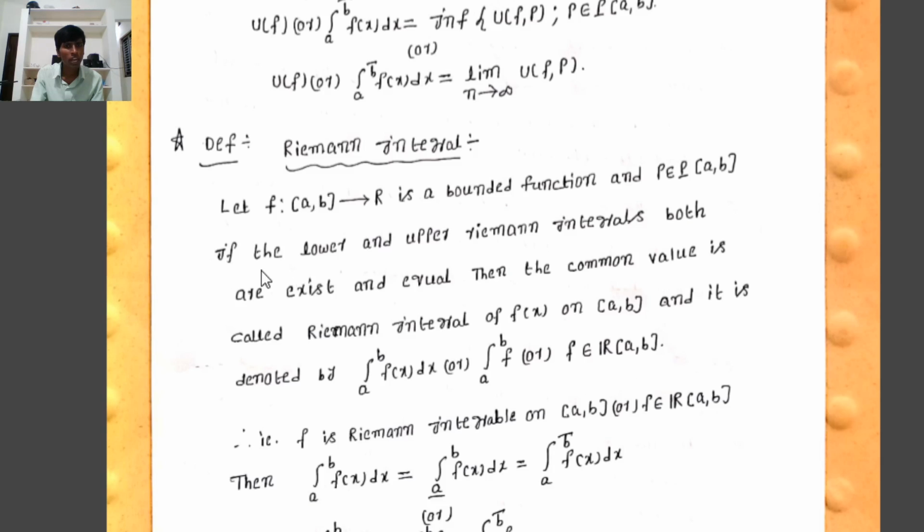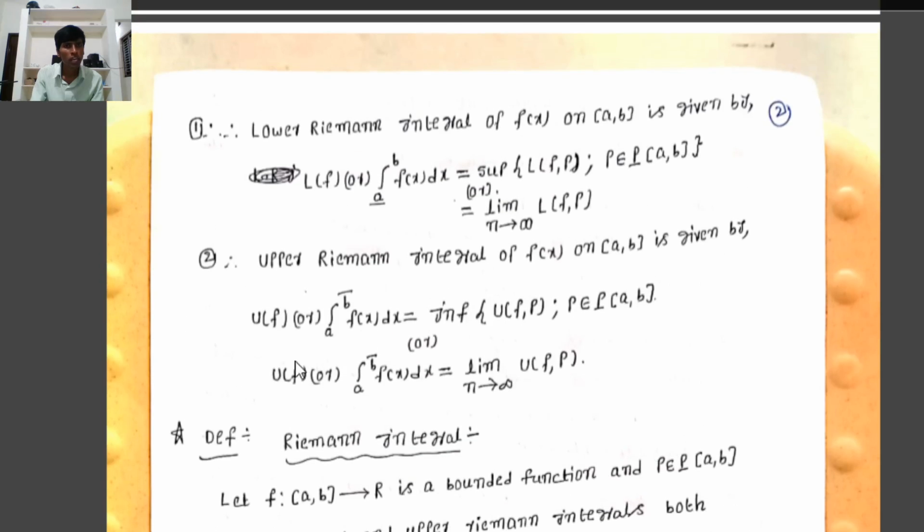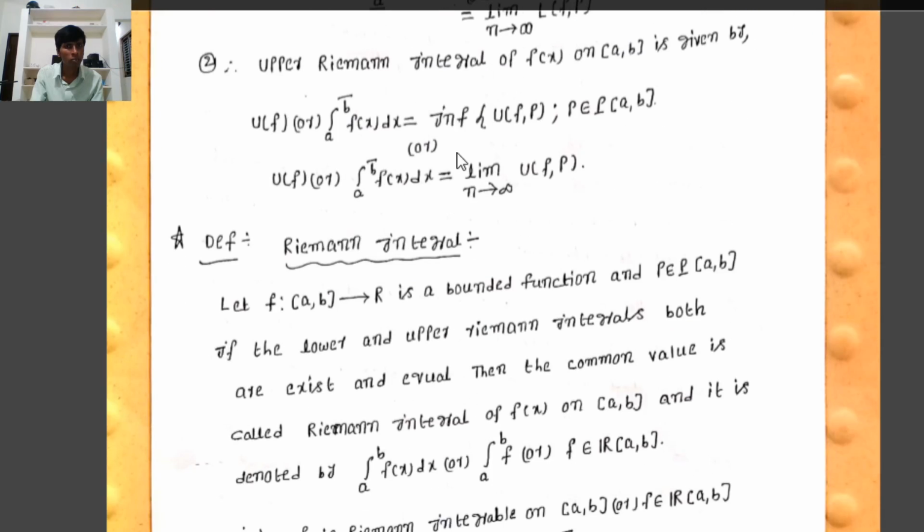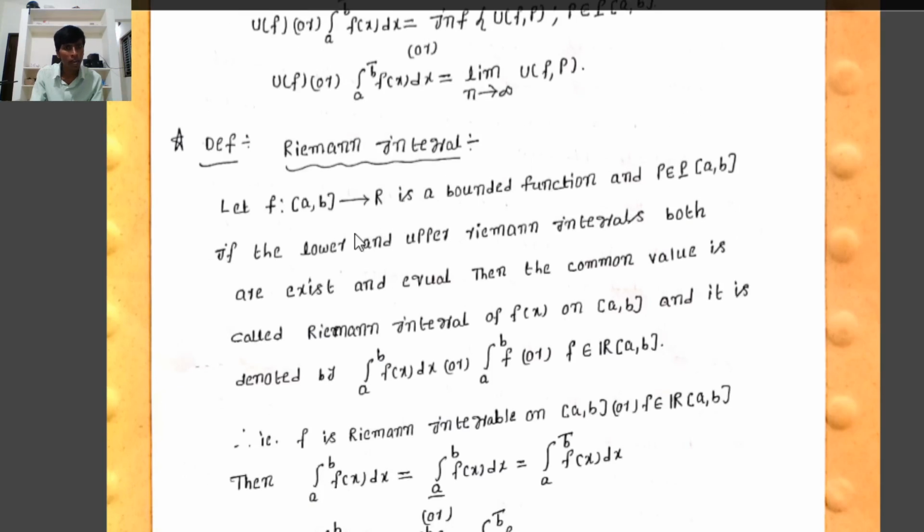We clearly observe that the lower Riemann integral means the supremum of the set of all lower Riemann sums, and the upper Riemann integral means the infimum of the set of all upper Riemann sums. The Riemann integral exists if the lower and upper Riemann integrals, the lower being ∫ from a (lower bar) to b of f(x) dx and the upper being ∫ from a to b (upper bar) of f(x) dx, both exist, meaning both are finite values, and the finite values are equal.